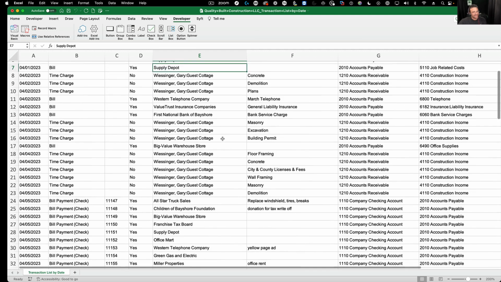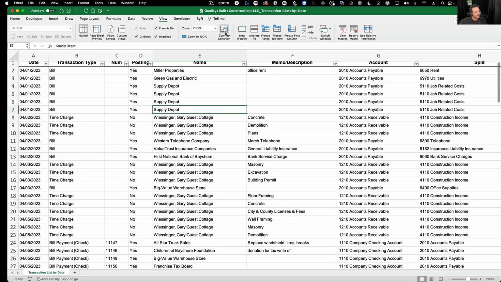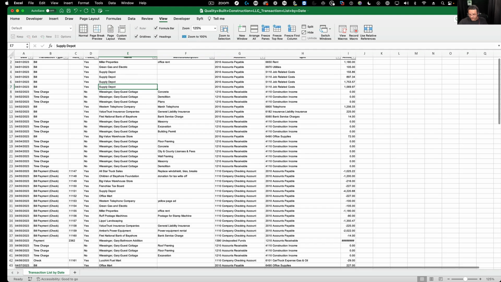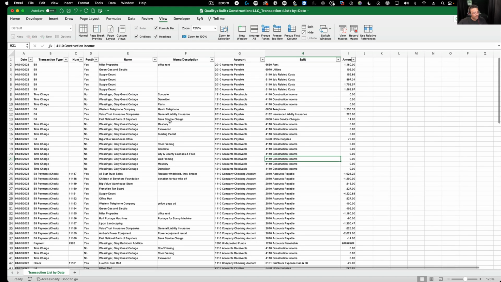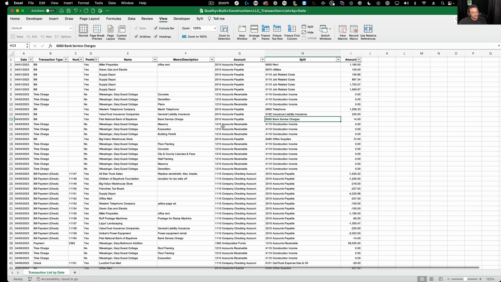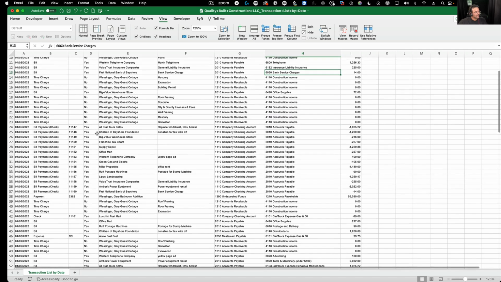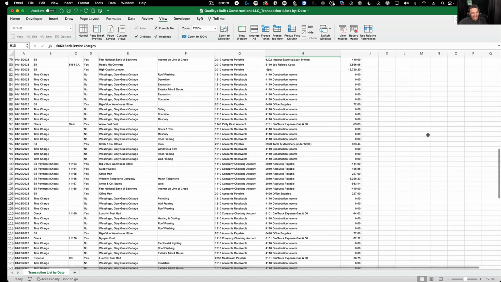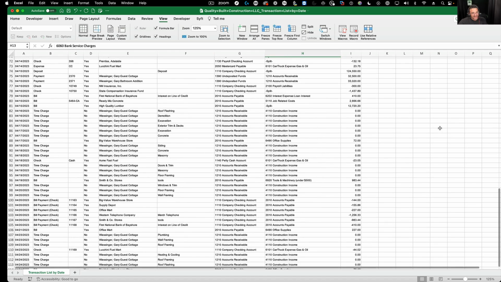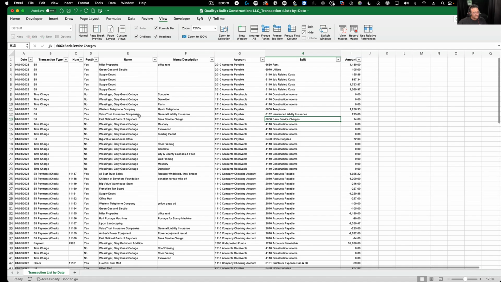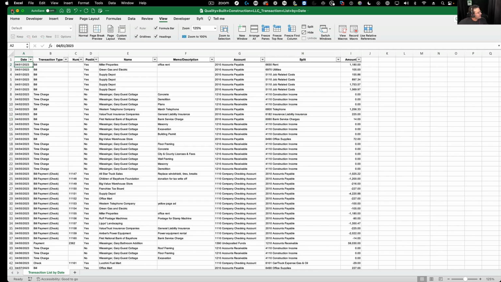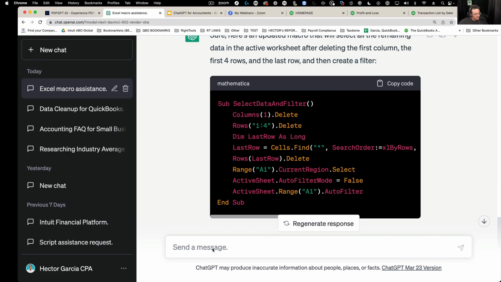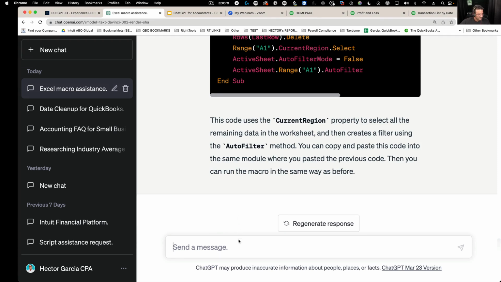And again, this is not a webinar about trying to convince you of the marvels of macros. Macros are amazing. They've always been amazing. The challenge is that most of us don't know how to program, so we don't even bother with them. But imagine a world where all this data that's coming in is automatically coming in, automatically being filtered, all this stuff. Let me exit out of that. Let's do more stuff. Let's say one last step.